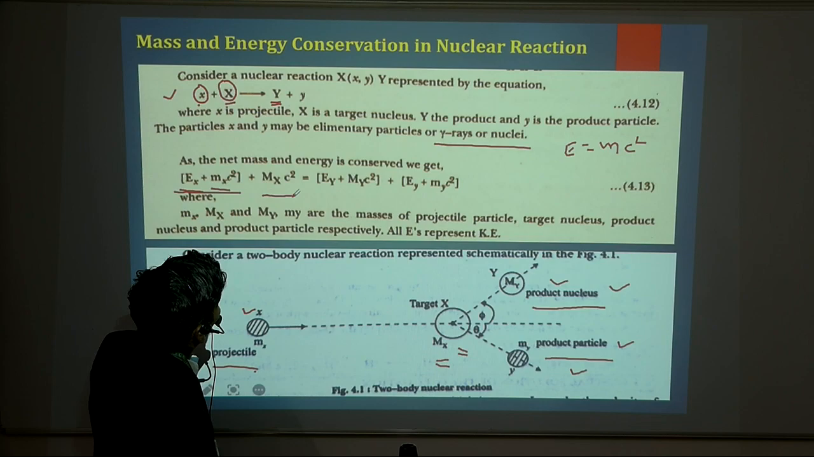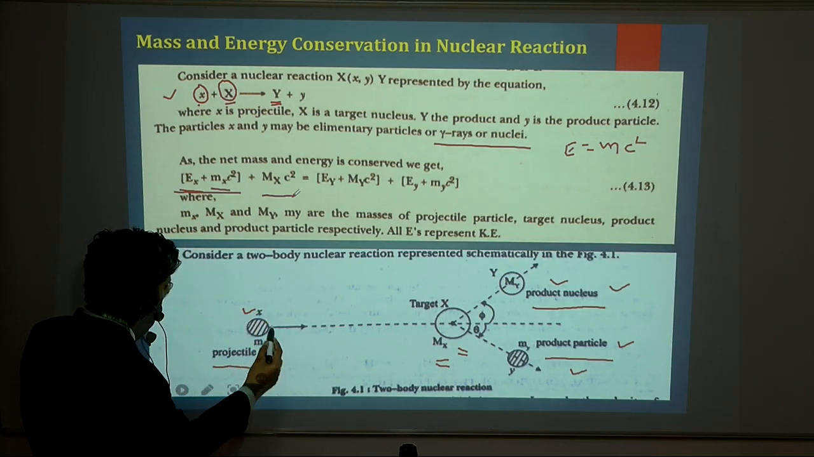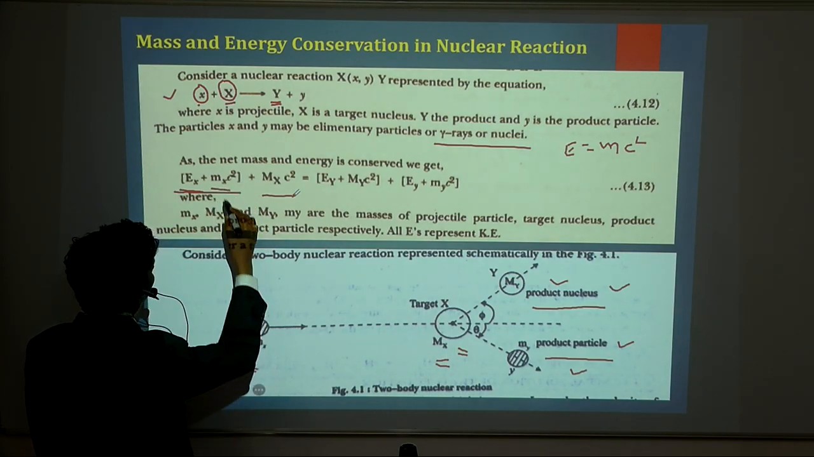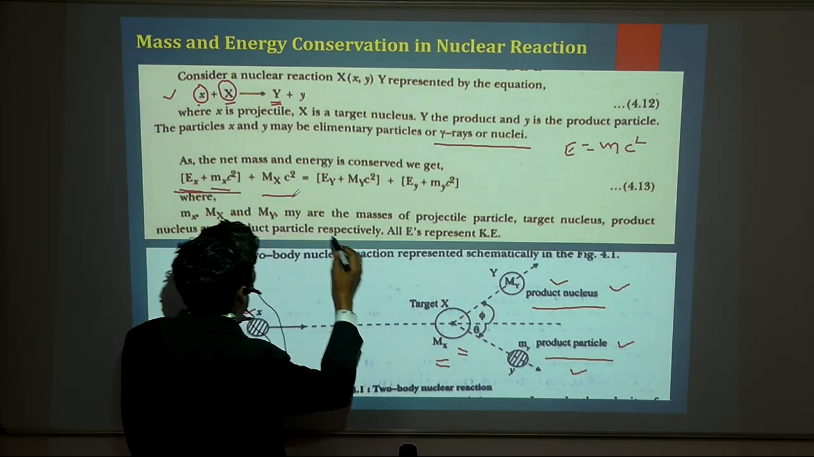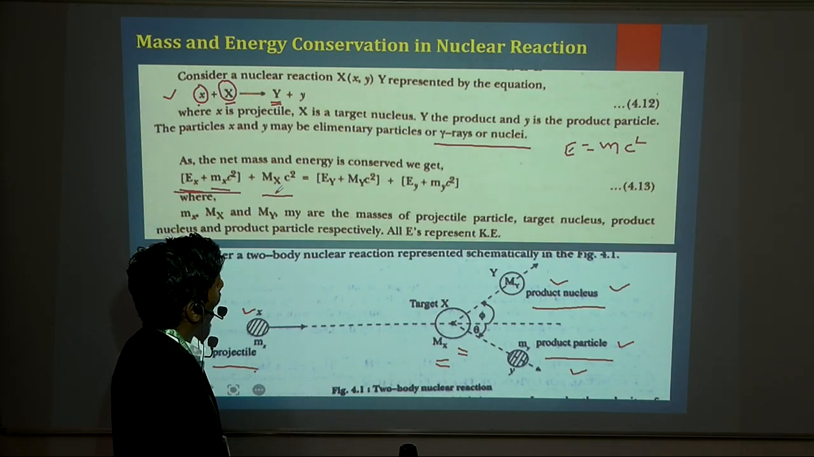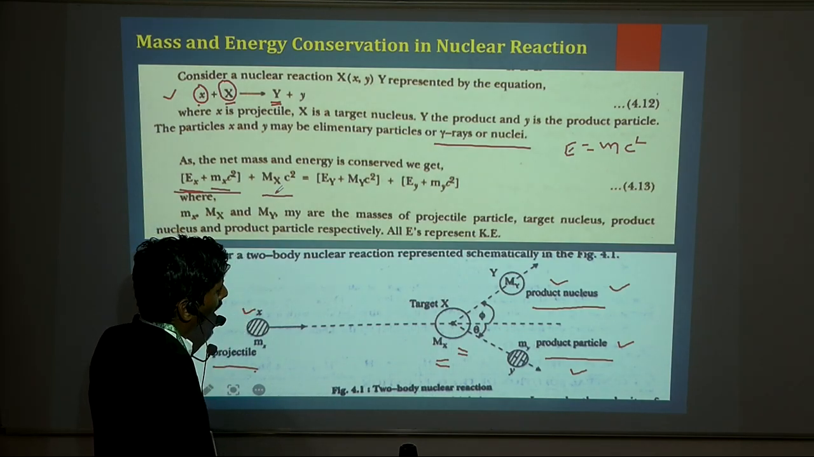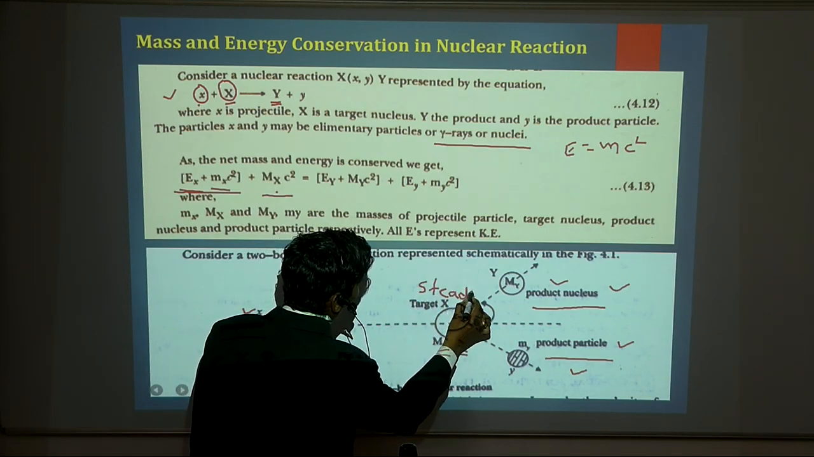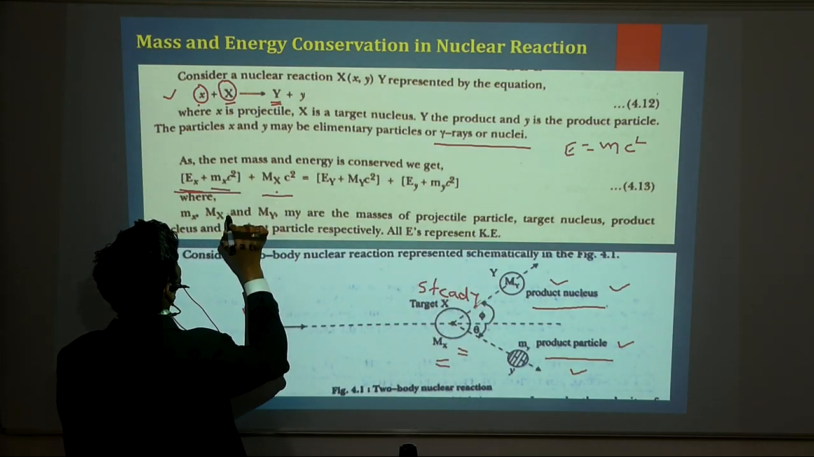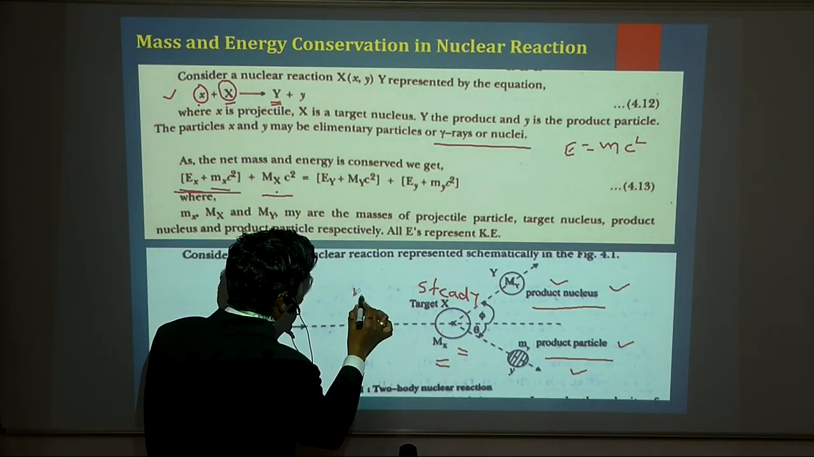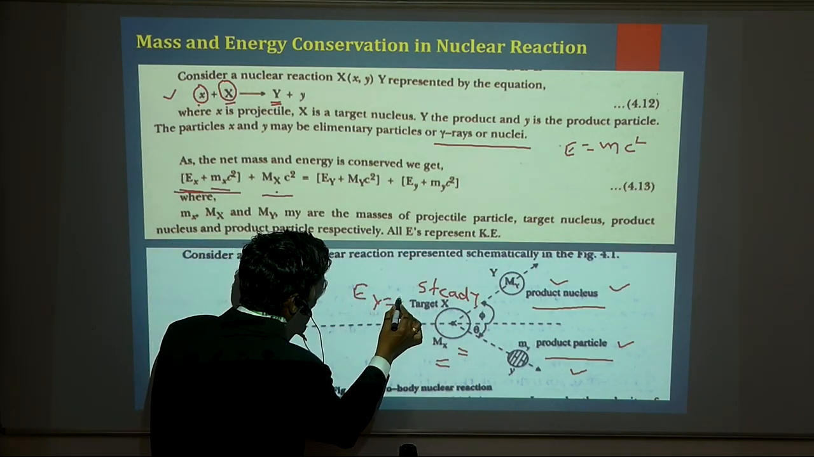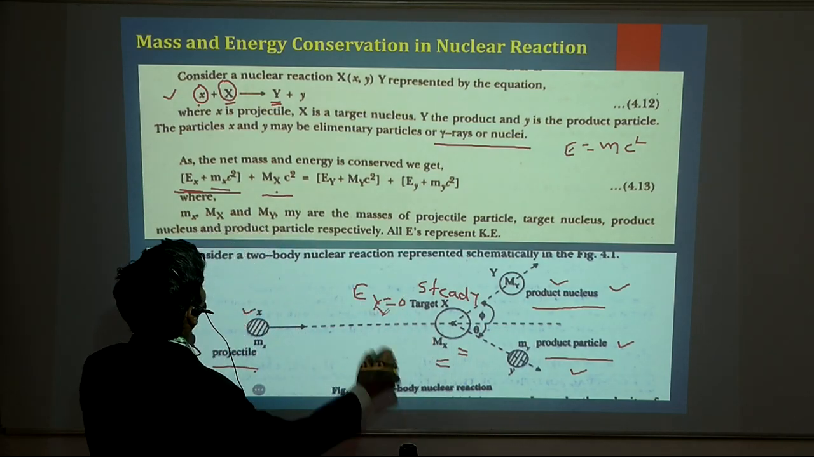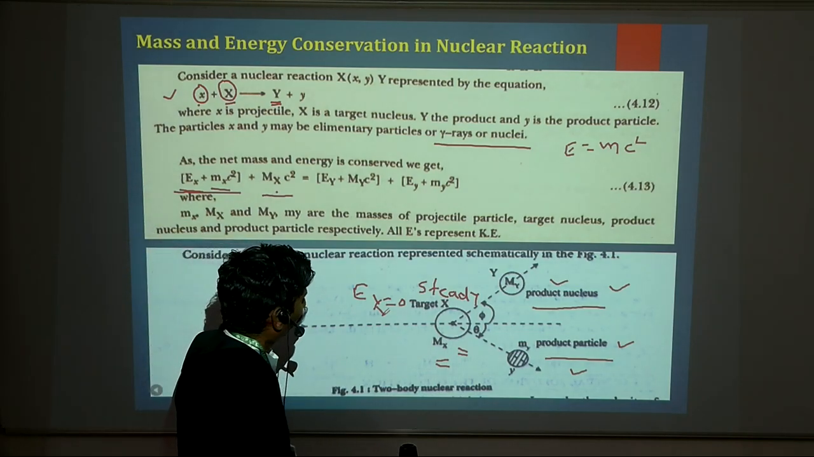And second thing, from the left side it has the kinetic energy plus mass energy equation, but for the target we are considering only mass energy. Why? Because it is at steady state, and due to the steady state we are not considering the kinetic energy. So E capital X is absent, or we can say that E capital X is 0. So remember that we are not considering the kinetic energy of the target.